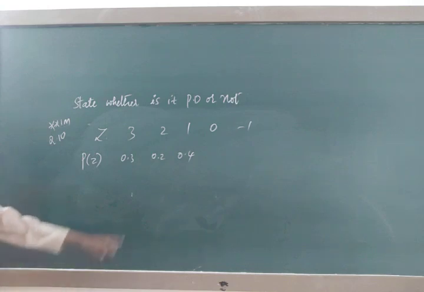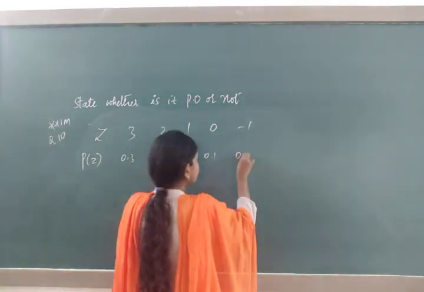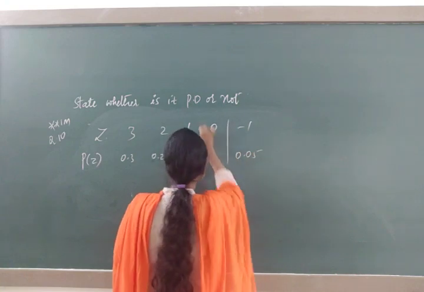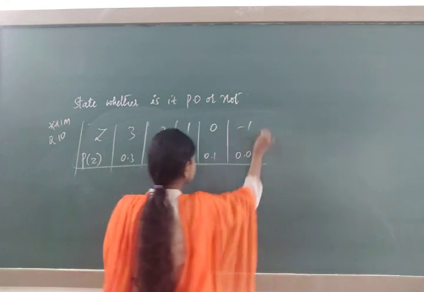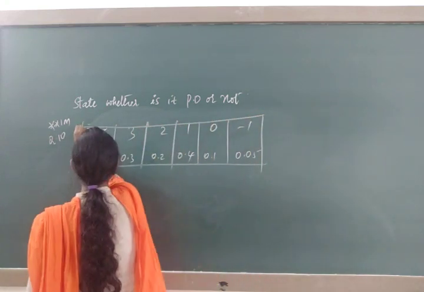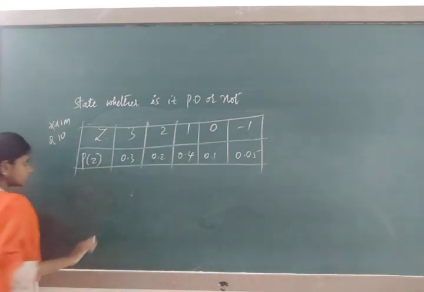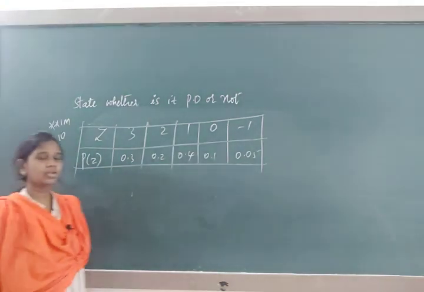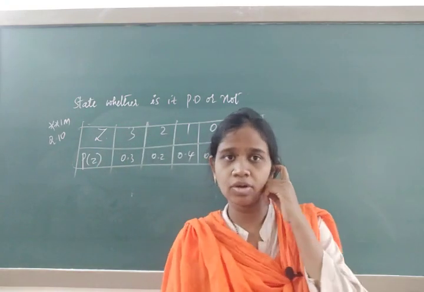Next, for 4, 7, 8, 9, I will take 0.1 and 0.05. So this is one of the tables they have given. Now they are asking you to find out whether it is a probability distribution or not.